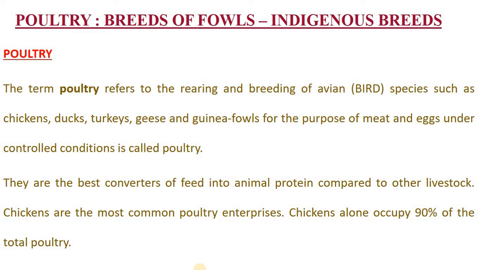Many aspects are there, animals are involved, and man uses these animals to increase his own wealth. That is called economic zoology.